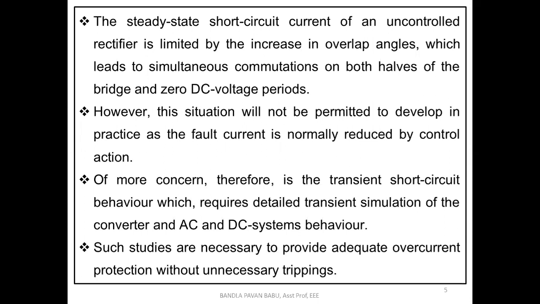Practically, we need to perform a control action, whatever the control strategy, it may be an IPC or EPC scheme: individual pulse control and equidistant pulse control methods. Mostly we go for the EPC scheme, and based on that scheme we can limit this fault current. That is the practical situation.